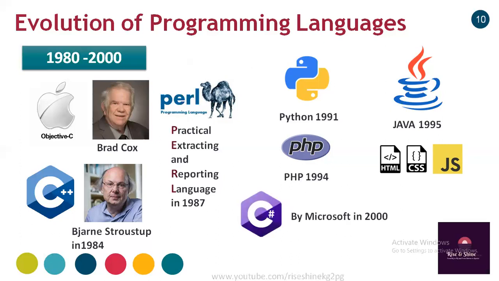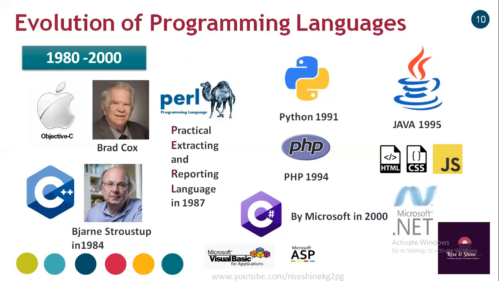In 2000, Microsoft also developed a fully object-oriented language called C#, which is a replica of the Java programming language. Before C#, Microsoft already had two more languages before 2000: Visual Basic, which is an event-driven programming language, and ASP, or Active Server Pages, to develop web applications.